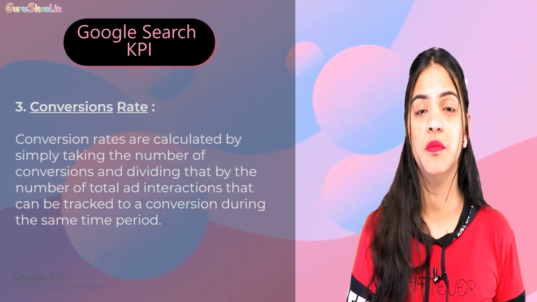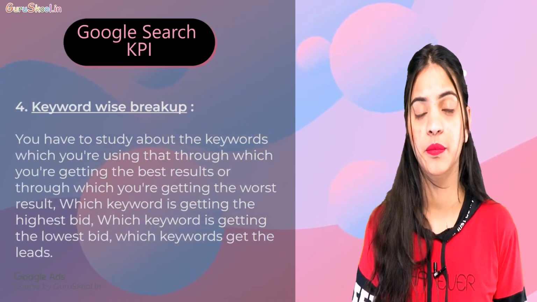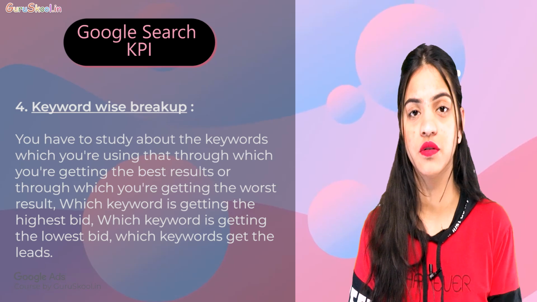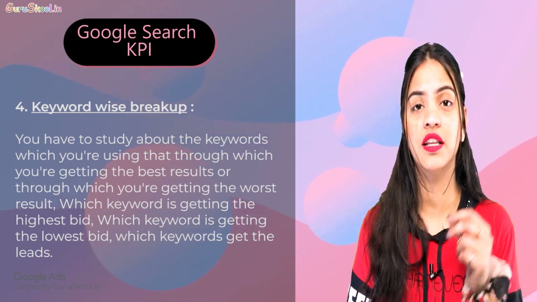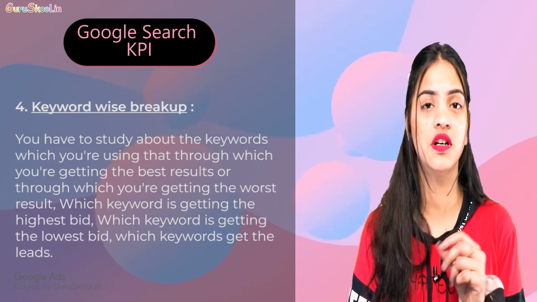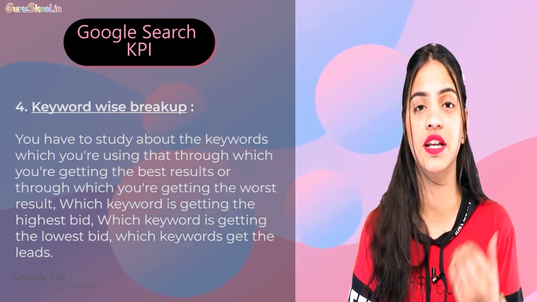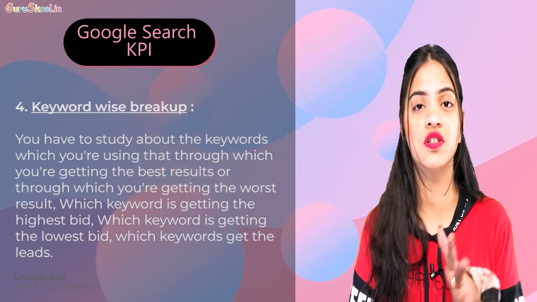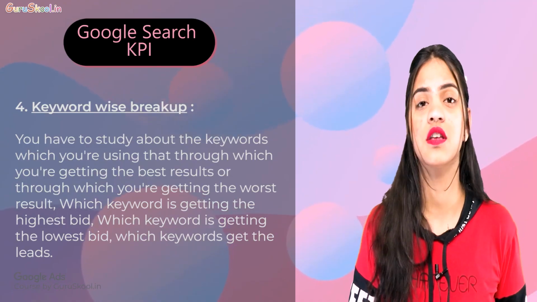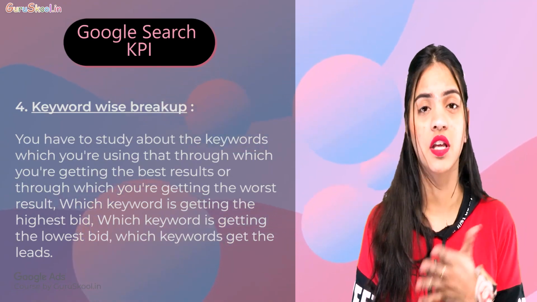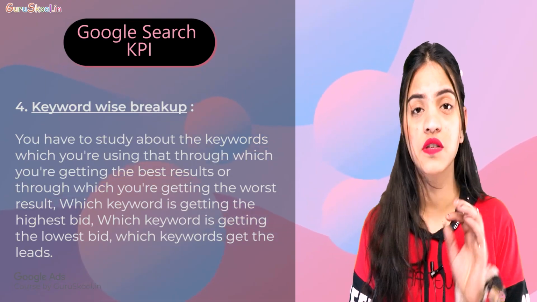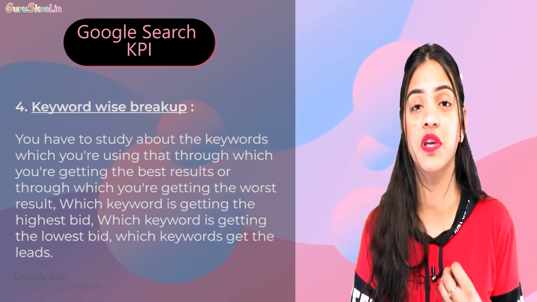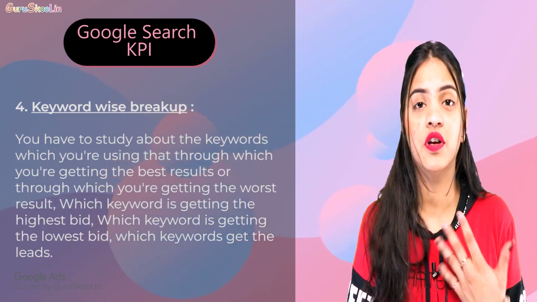Now the fifth thing we'll talk about is our keyword-wise breakup, which means you need to study the keywords you have used: through which keyword you are getting the best result, which the worst, which keyword has the highest bid, which the lowest, through which I'm getting the leads, which keyword is the most popular, everything. You need to just get the report of it. So these were the 5 KPIs which you need to keep in mind if you're running a search ad.